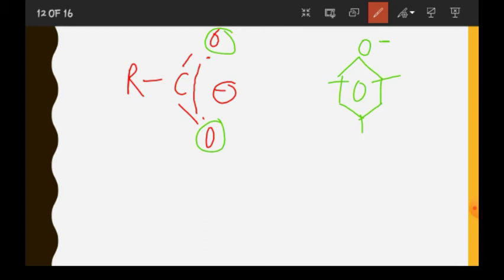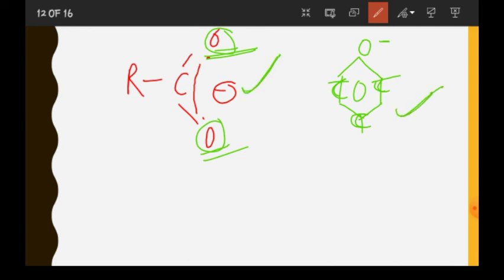In this case, the conjugate base of phenol, a phenoxide ion, has non-equivalent resonance structures in which negative charge is at the less electronegative carbon atom. Here the delocalization of negative charge is on carbon atom, but there it is on oxygen atom. So this will be more acidic than this.